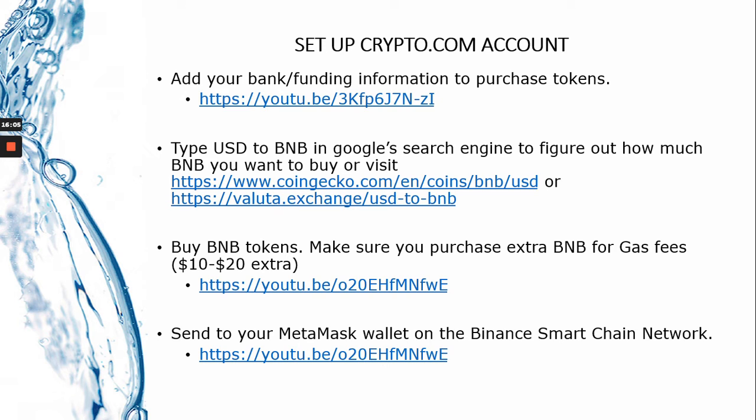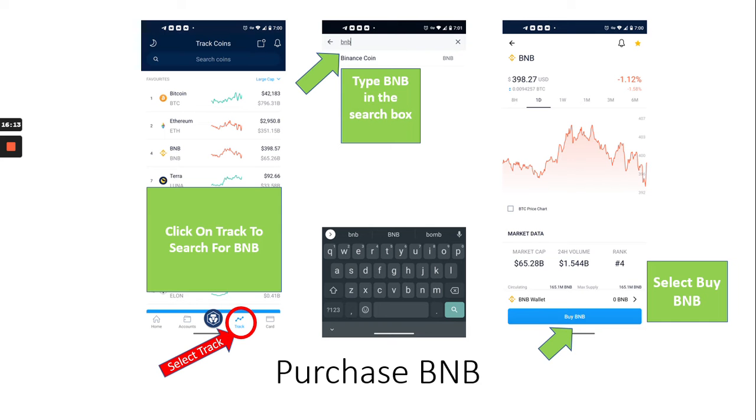Okay. Then you're going to send your BNB to your MetaMask wallet on the Binance Smart Chain Network. There's a video right there. I'll link to it to show you how to do that.